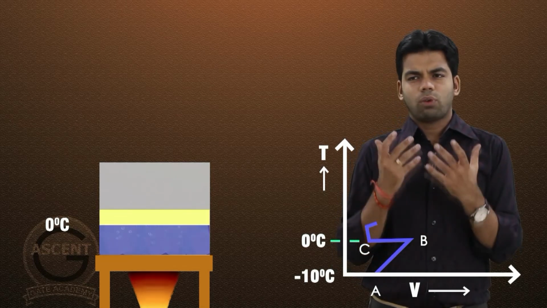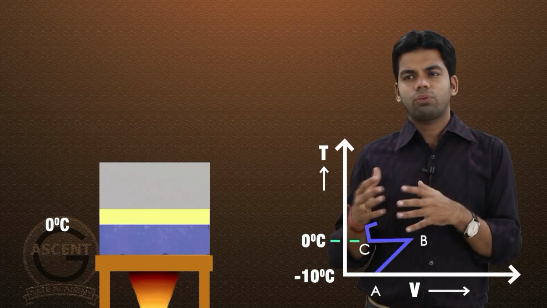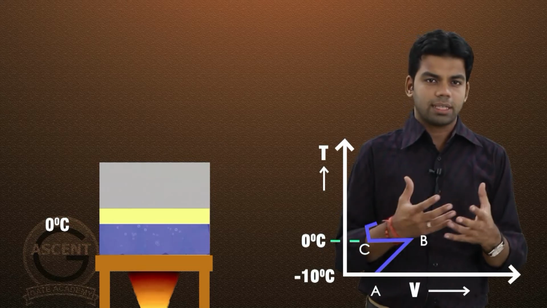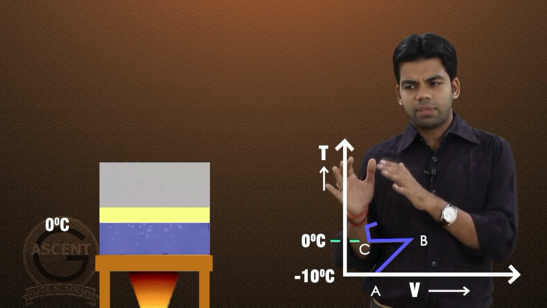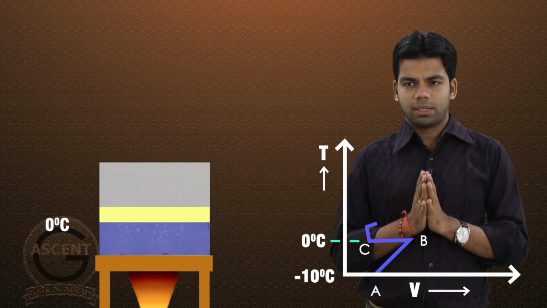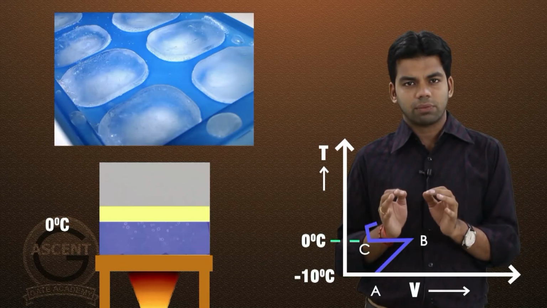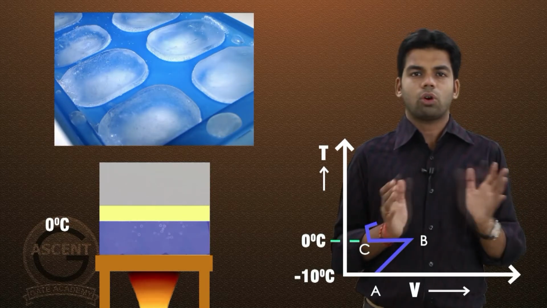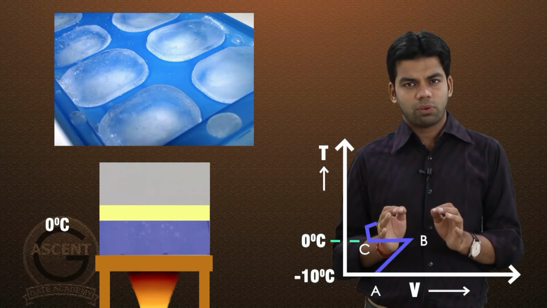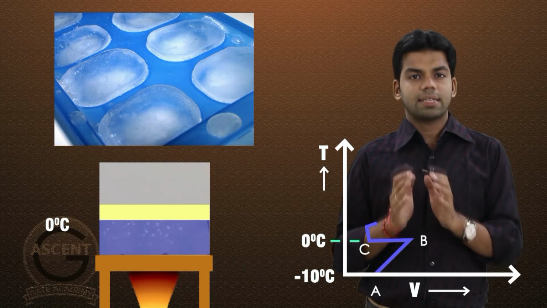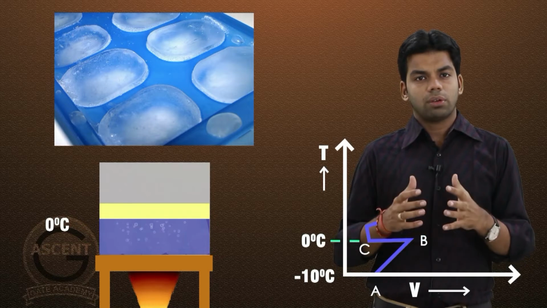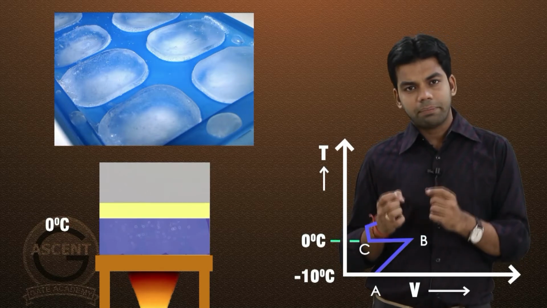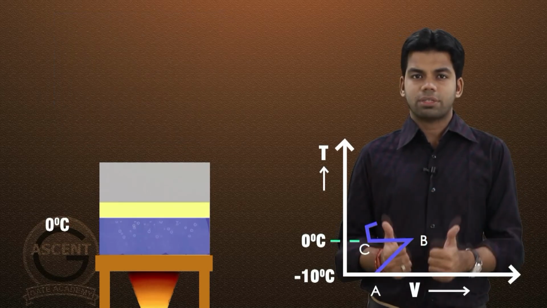Okay, and you have also observed that whenever we want to freeze the water into ice, we put it in the freezer, and many times you must have seen that we fill the water up to a level, but still when it becomes ice, when it freezes, then its level rises higher. That means for the same mass of water, the volume of ice is more as compared to the volume of water. Getting this? Okay, so if the ice is getting melted to water, obviously the volume has to decrease.